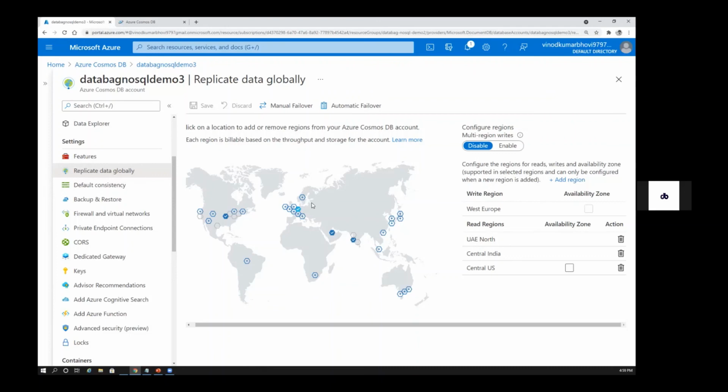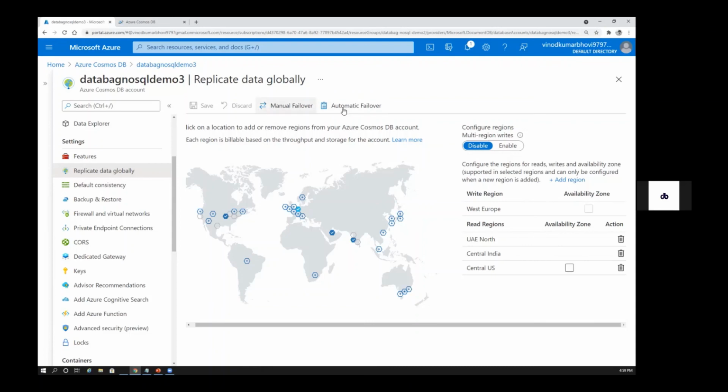But for whatever reason, let's say this region is completely gone. West Europe is gone. The region is down. In that case, you need some other systems automatically up and running, right? So that the users can write the data. That is one other use case for this. So in that case, you need to enable multi-region writes. Once you enable multi-region writes, again, it'll take some time. Then it will also give you an option so that you can add the data from different systems. So this is one thing.